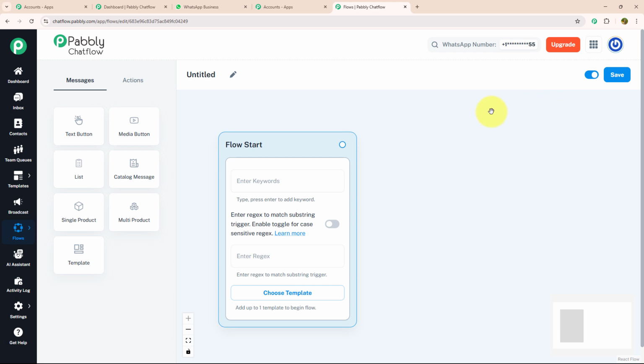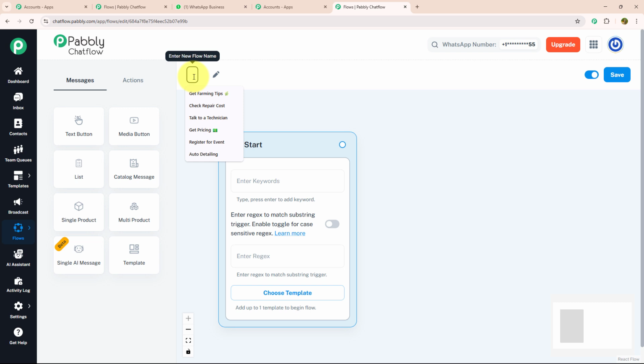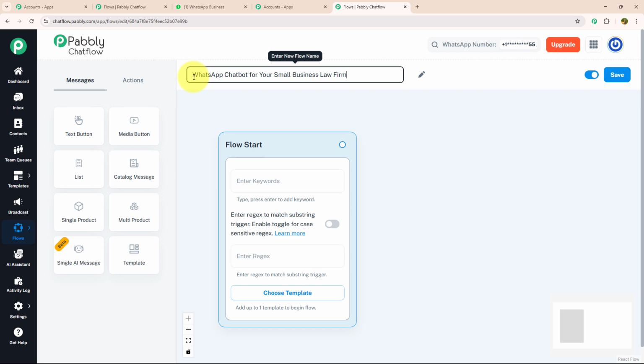Here, to create a new flow, you just need to give a meaningful name. As we are making this chatbot for a law firm, I will name it accordingly as WhatsApp chatbot for your small business law firm. After giving a meaningful name, we need to know about 3 main features which are given inside the flow: start keywords, regex, and choose template. Let's see each feature individually.